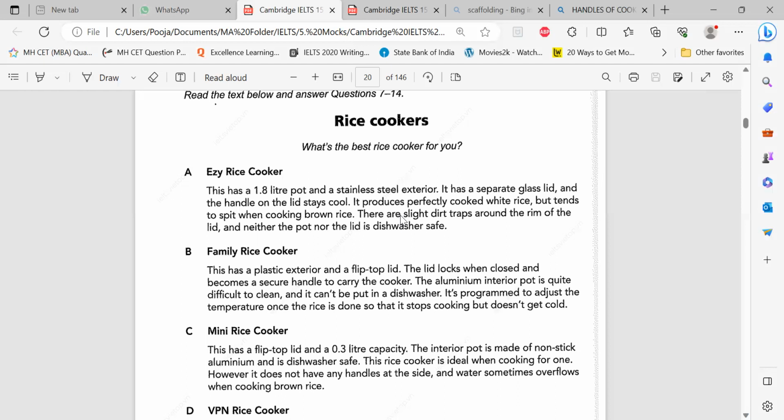Otherwise you have to search for handles, handles everywhere, or brown rice everywhere. That's a concern, because then we are looking only at the text and not making sense. Sometimes the word brown rice is given, but it is not related to the same statement. It's something else. So that could be a trap.